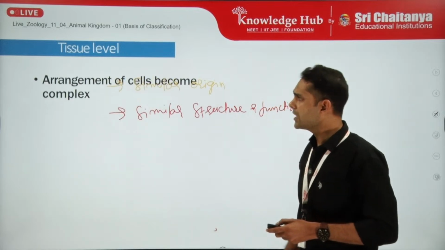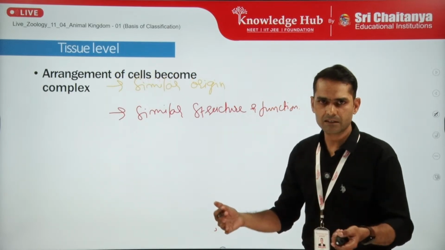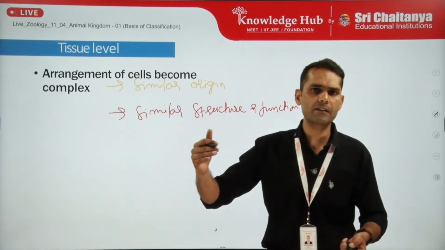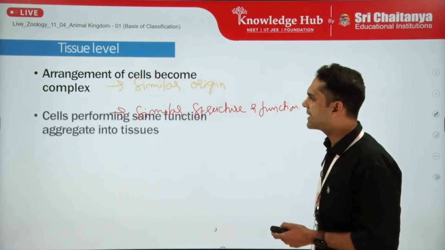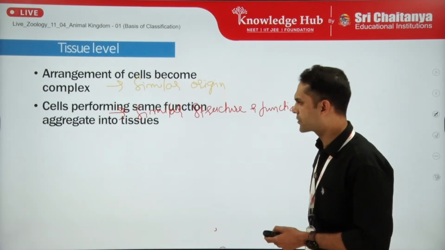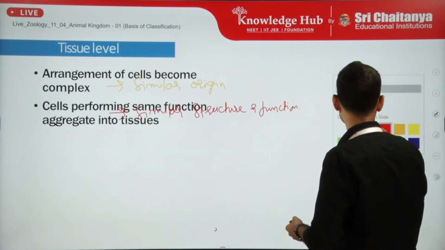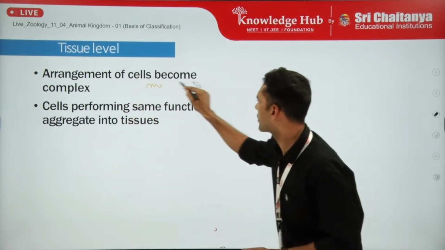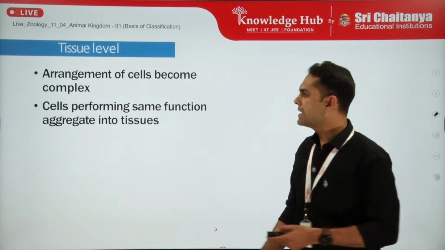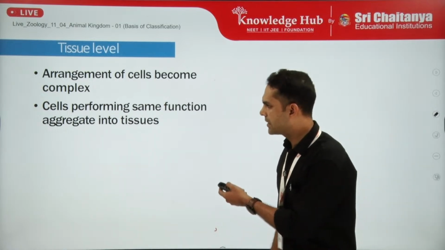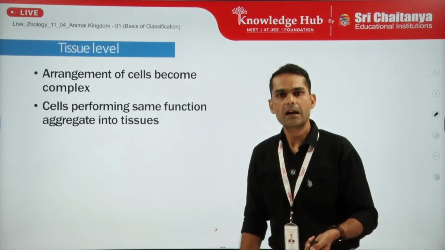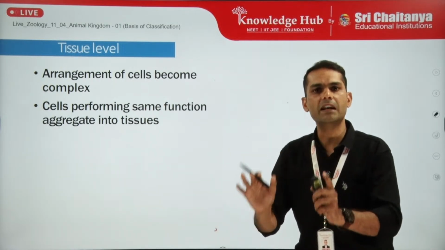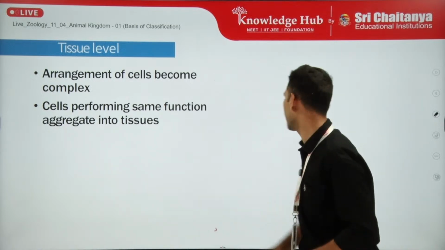So the arrangement of cells becomes complex, definitely, as compared to the cellular level of organization. Tissue level is advanced. Second, cells performing the same function aggregate into tissue, also with same or similar structure and along with similar origin. That you must keep in mind, right?